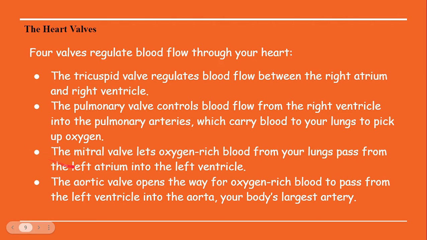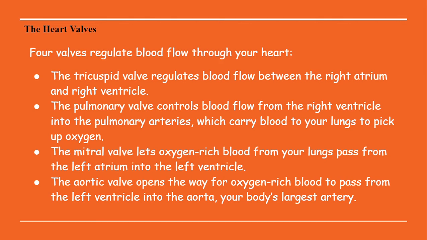The mitral valve lets oxygen-rich blood from your lungs pass from the left atrium into the left ventricle. As I have already discussed, the mitral valve is present between the left atrium and the left ventricle, and the aortic valve opens the way for oxygen-rich blood to pass from the left ventricle to the aorta. So now where will the blood go from the aorta?